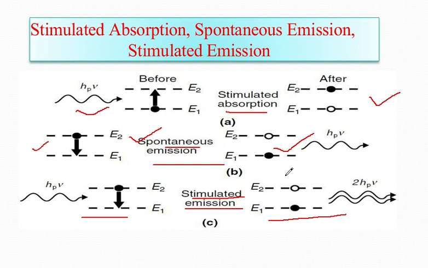This is called spontaneous emission. So this is the basic definition of spontaneous emission, and schematically the figure has been shown here. The spontaneously emitted photon would have the same frequency as that of the exciting photon.